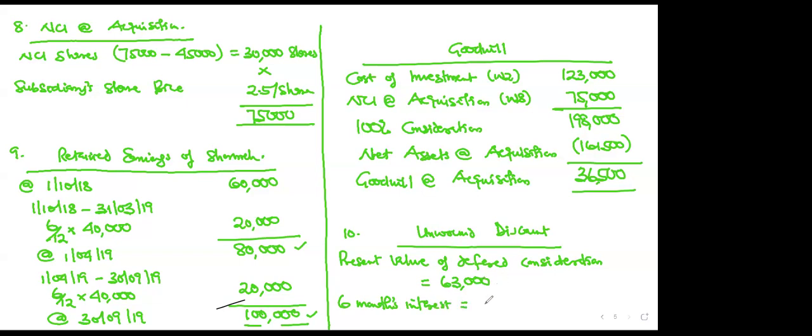Remember the interest rate was 10%. It means 10% of 63,000 times the 6 months. That will give you 3,150, right? That's the unwound discount.